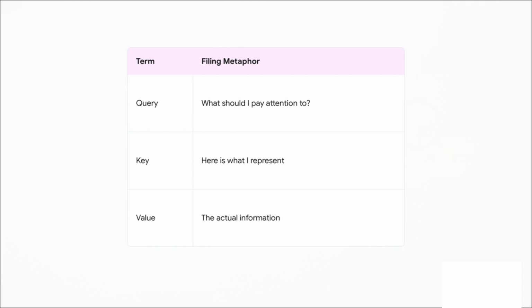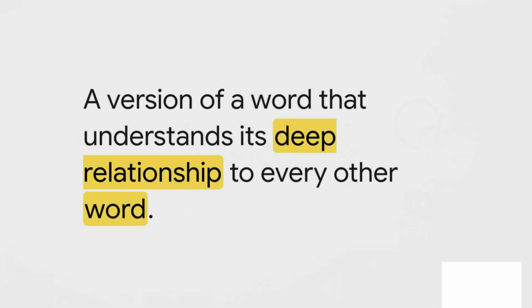The model rapidly compares the query against every single key in the sentence. Words that actually matter to each other get a really high score. Words that don't get a low one. After scoring, the model blends those values together, heavily weighted by those scores we just talked about. It's creating a brand new, context-aware blend of information for every single word.